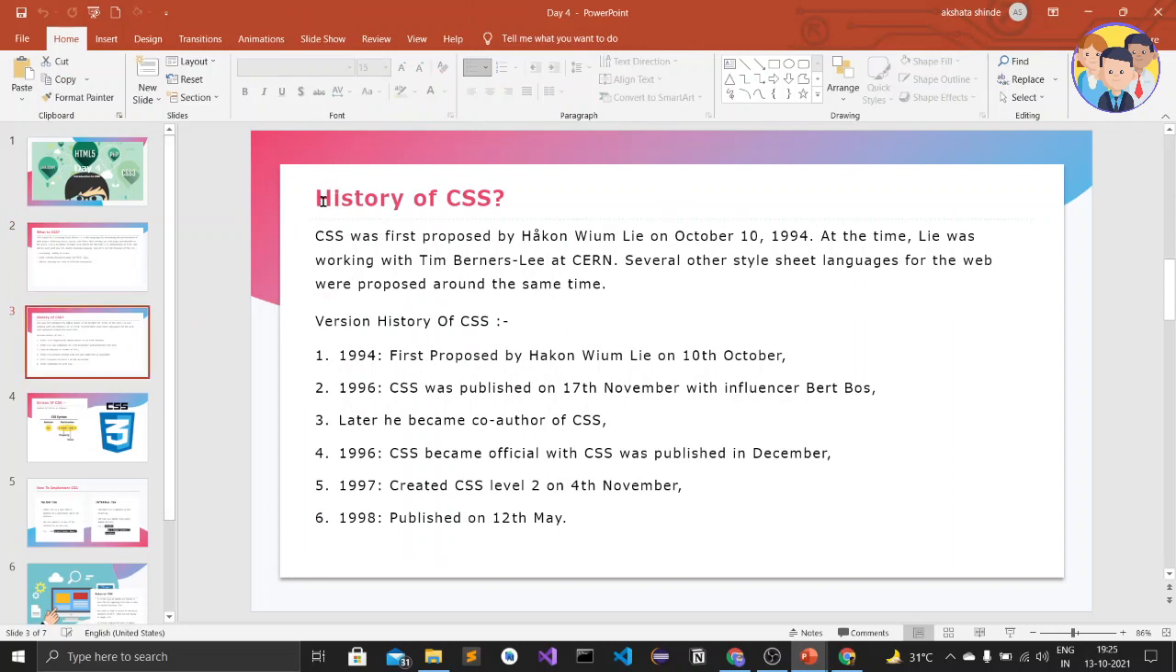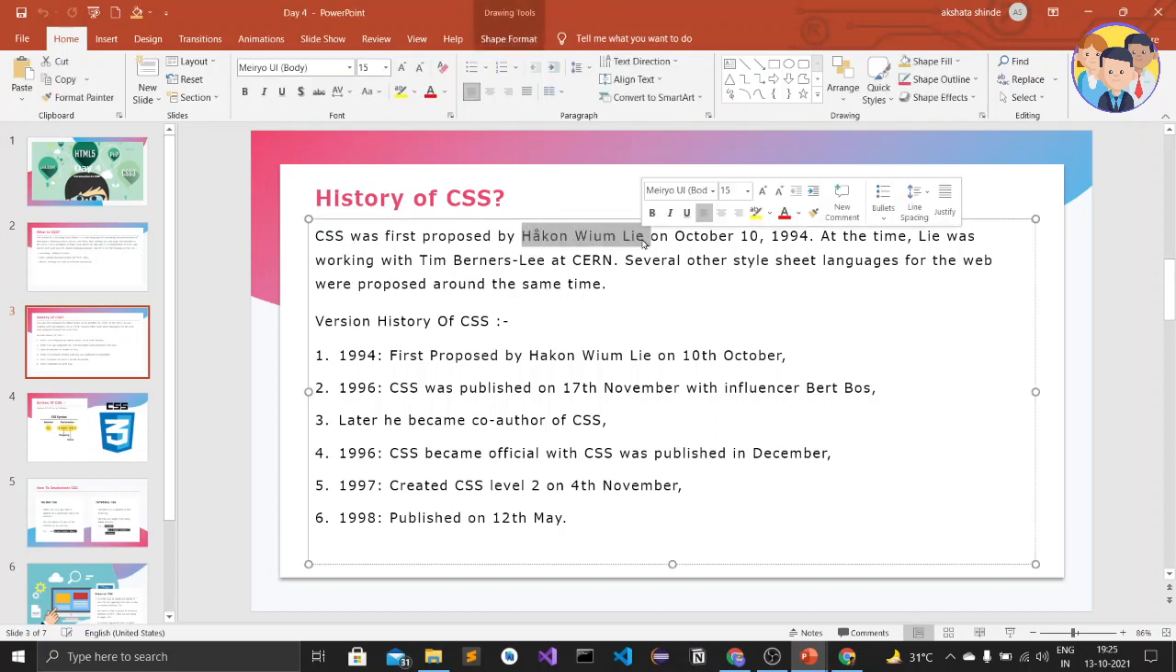The third slide was about the history of CSS. Firstly, CSS was created by Hakon Wium Lie on 10th October 1994. At that time he was working with the CERN physicist Tim Berners-Lee. Sir Tim Berners-Lee was the creator of the World Wide Web, meaning www, and the creator of HTML. The full form of HTML is Hypertext Markup Language.